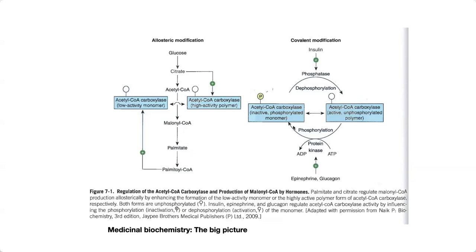Other kinases also, like AMPK, your signal of low energy storage status. In those cases, you're going to want to burn the acetyl-CoA for energy rather than build it up into fatty acids. So we have our covalent modification on top of the allosteric modification. This is going to allow for more global regulation, sending signals throughout your body rather than just what's happening in that cell in that moment.